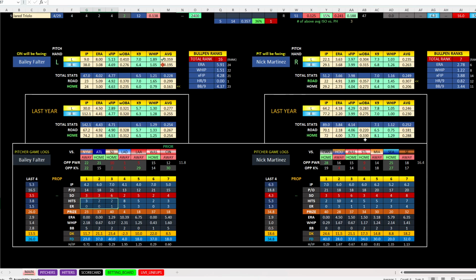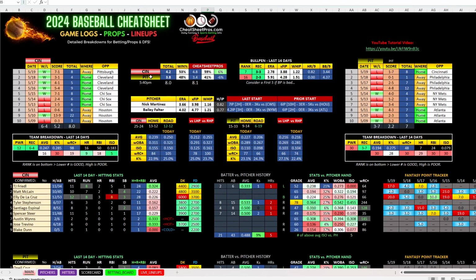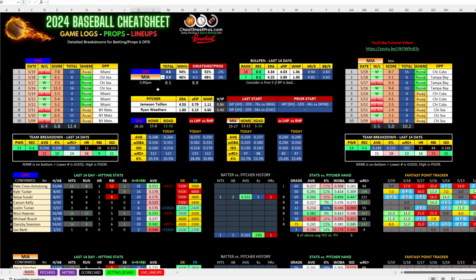On the other side, Nick Martinez has struggled on the road. Pitt sucks, and Nick Martinez is struggling on the road. This year, he's got a .307 batting average that he has allowed. So that kind of jumped out at me. His last road game, he allowed 10 hits and 3 runs. His prior road game, 5 hits, 2 runs, and then 7 hits, 4 runs. So a lot of money came in on Cincy, but I said, you know what? I'm just going to stay away from this game.